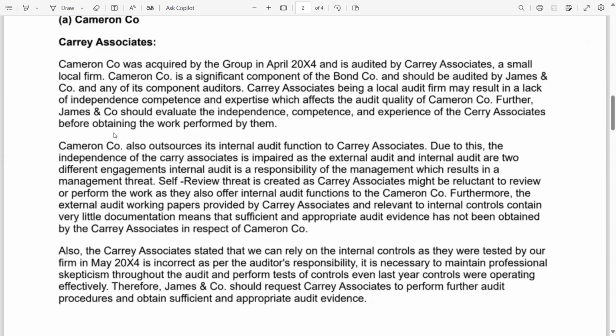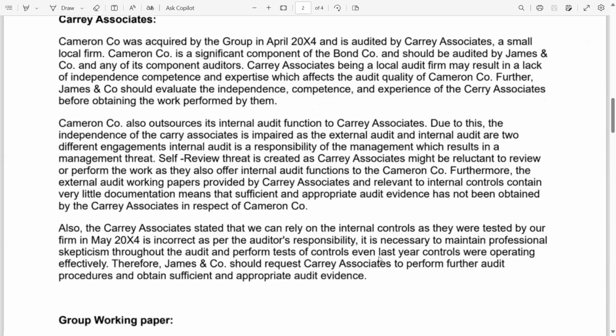In this question or in this part, you can write so many headings, such as management threat from this to this, self-review threat from here to there, then sufficiency and appropriateness of audit evidence, then prior year controls, reliance on the prior year controls. So that is how you have to make headings.